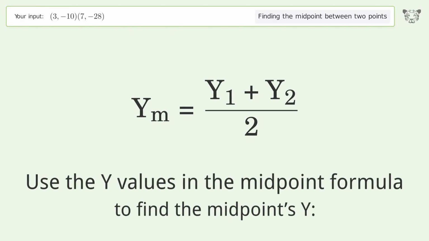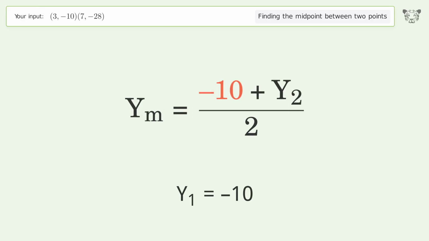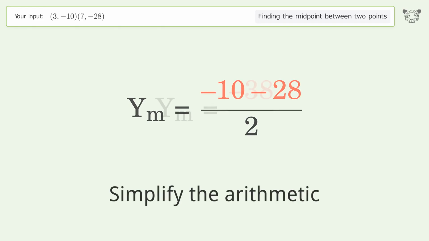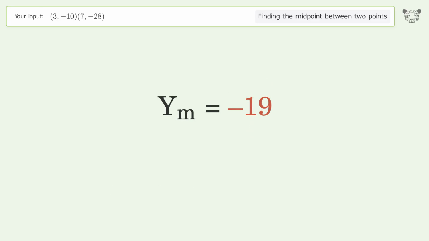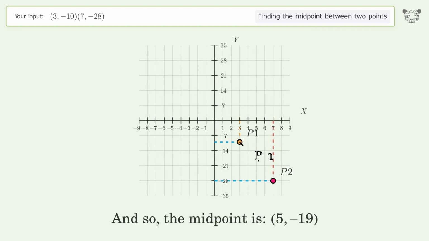Use the y values in the midpoint formula to find the midpoint's y. y1 equals -10. y2 equals -28. Simplify the arithmetic. And so, the midpoint is 5, -19.